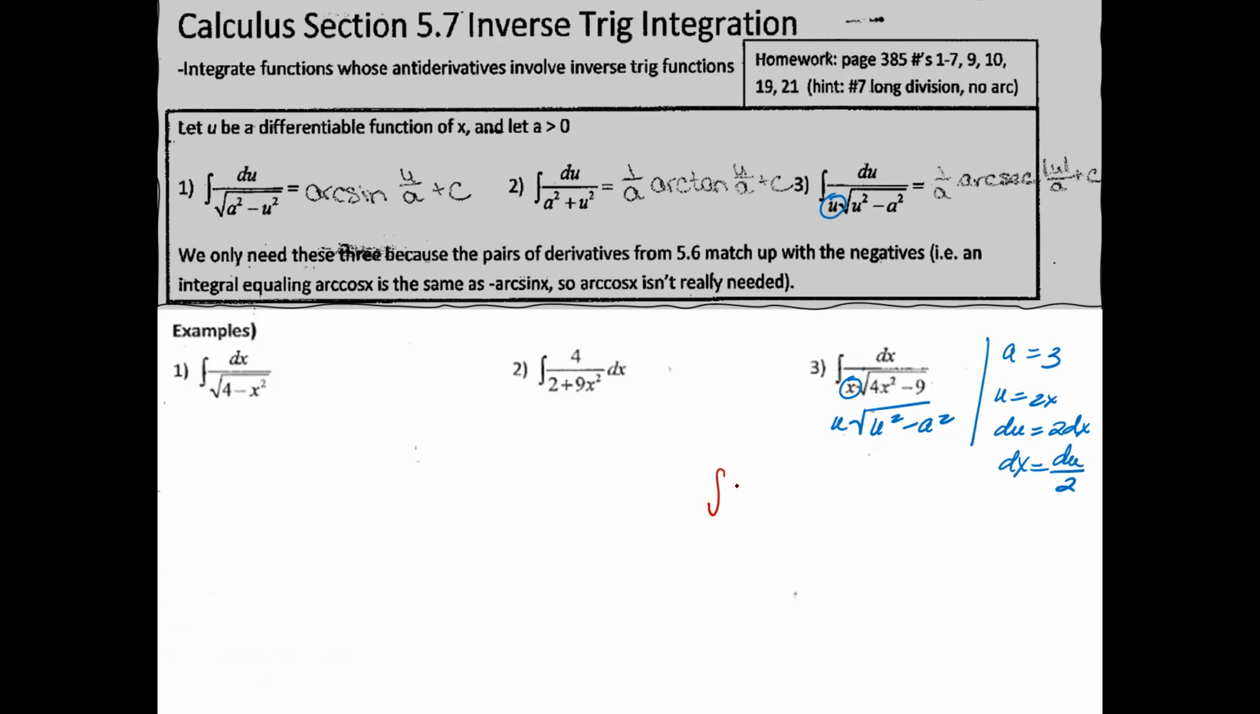So from here, I'm going to have the integral, and I have a u square root u squared minus a squared on top. Change your dx to the du over 2, like that. And remember, this is equal to this entire piece right there, which is going to be 1 over a, that's 1 over 3, arc secant, absolute value of u, which is 2x, over a, that's 3, plus c. But don't forget your 2 right there, so then your 3 becomes a 6.